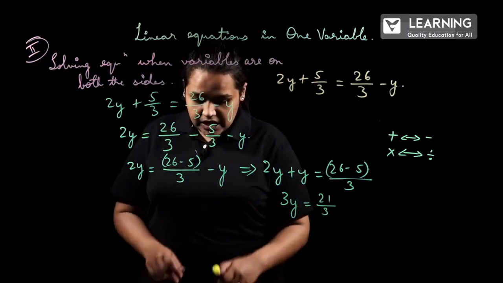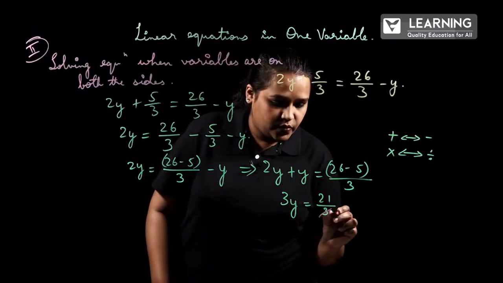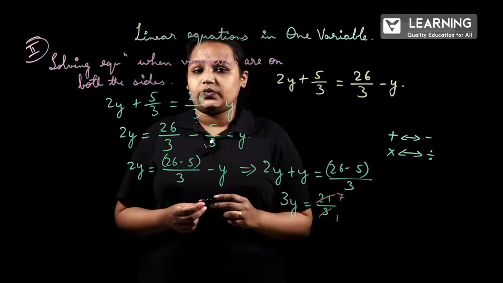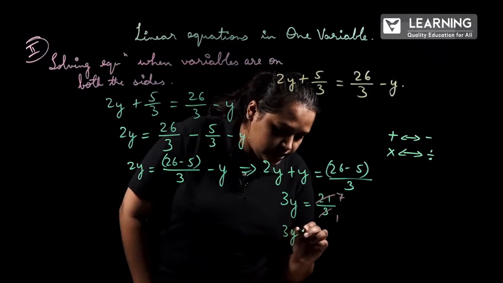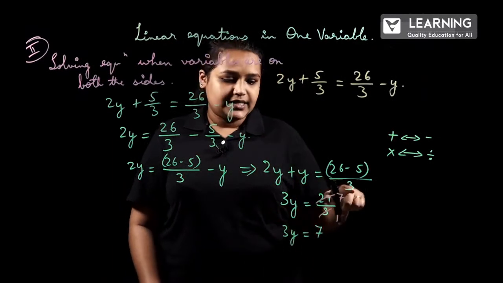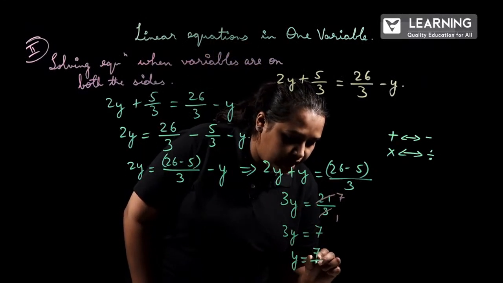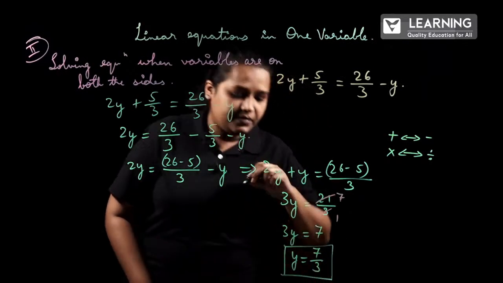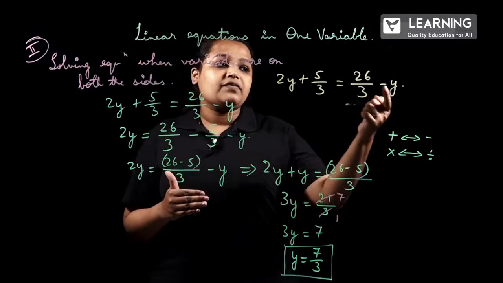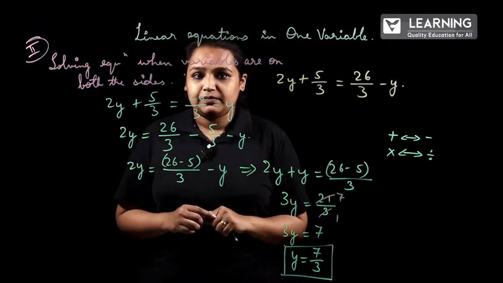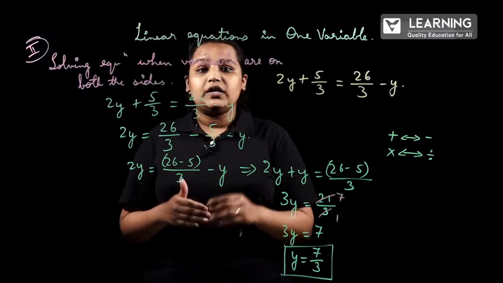Now what happens? We have to see, can we reduce this or not? If we can, yes. 3 ones are 3, 7s are 21, correct? So now 3y is equal to 7. 7 by 1 is nothing but 7. So y value will be equal to 7 by 3. So this will be the value of y. This is how we will be solving when variables are given on both sides of the equation. I hope you understood. This is how you have to solve it even for verbal problems.